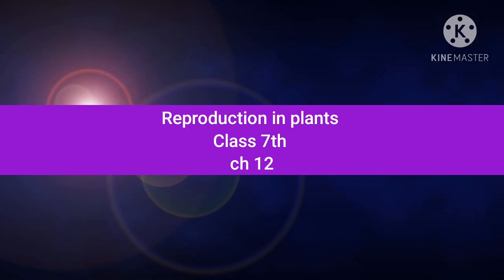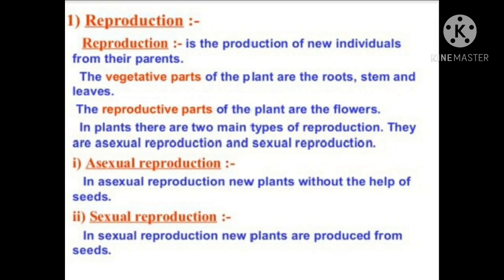Reproduction in plants, class 7th, chapter 12. Reproduction is the process of production of new individuals from their parents. The production of new individuals from the parents of the same species is called reproduction.